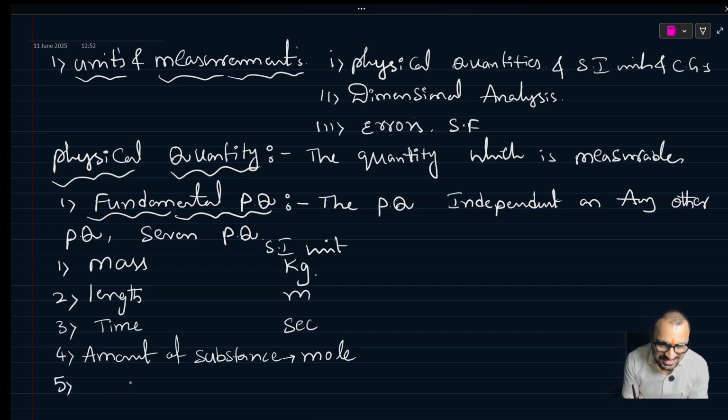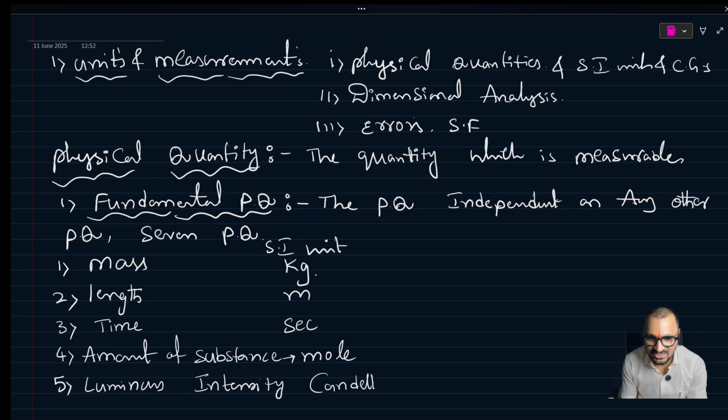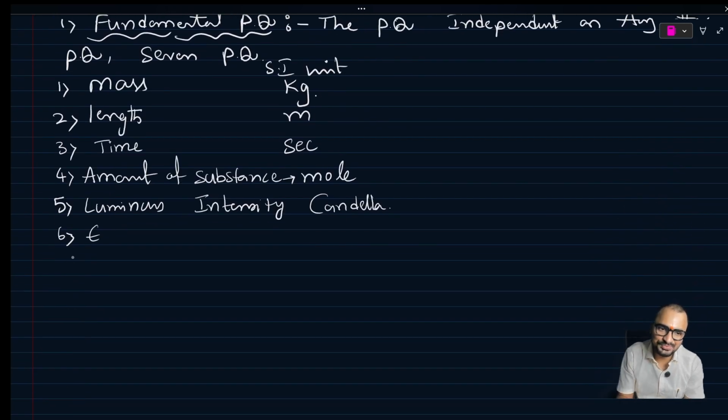Amount of substance. And then luminous intensity means nothing but light. Luminous intensity. This unit is candela. Candela is the luminous intensity unit. Next, electric current. Electric current is also one of the fundamental units, and for that we are using ampere.